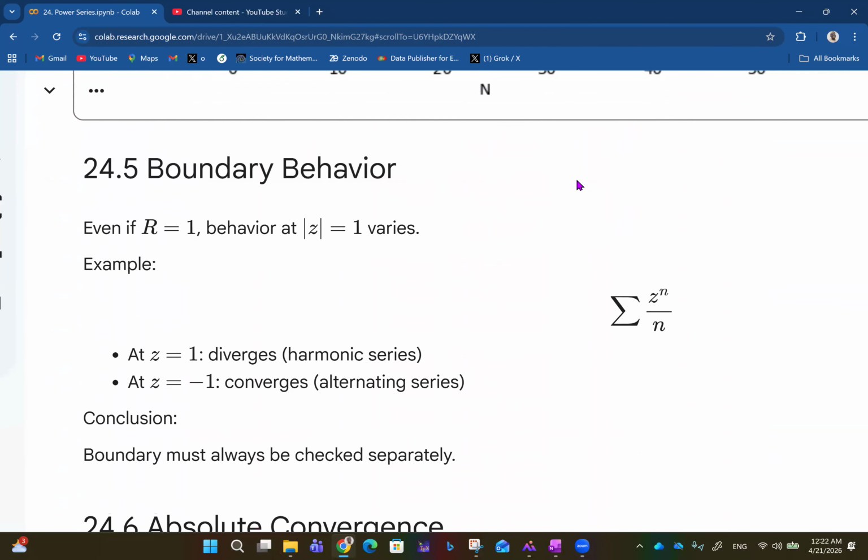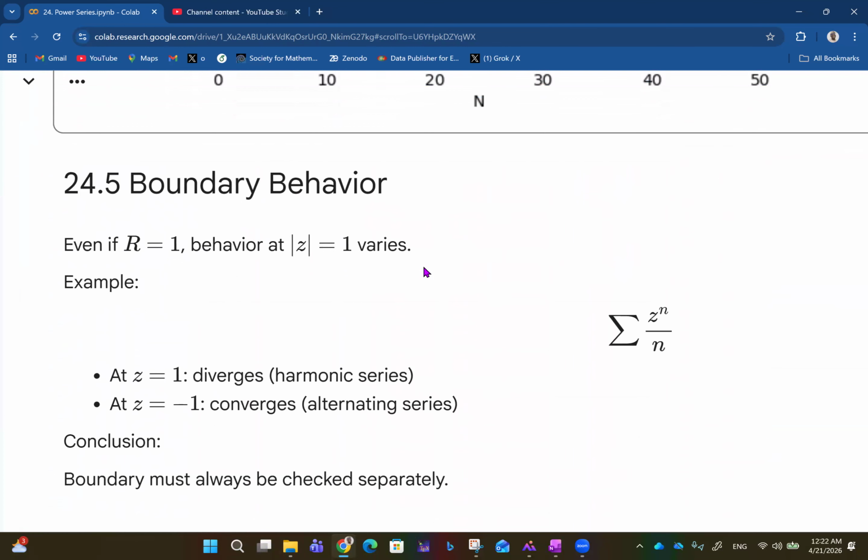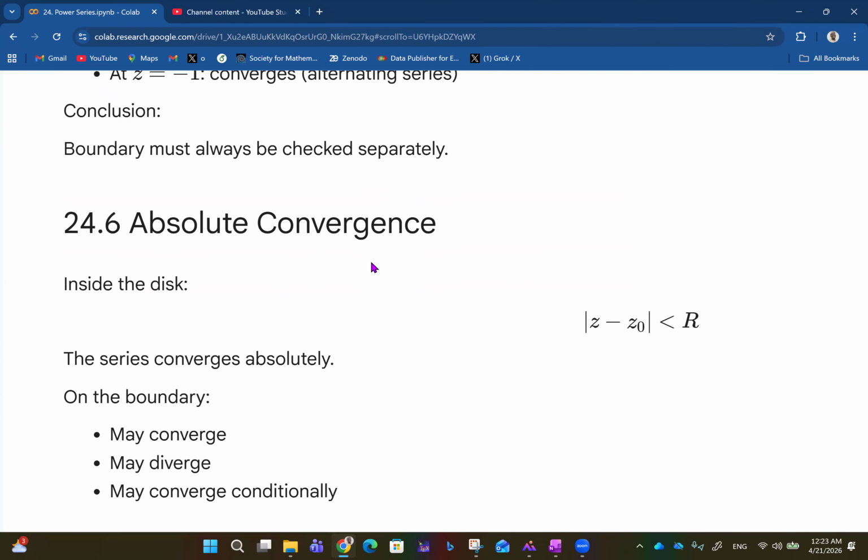Then we have boundary behavior. Even if r is equal to 1, behavior at absolute value of z equals 1 actually varies. An example is at z equals 1, we have divergence for the harmonic series. If z is 1, we have 1 raised to n, which is 1 over n. Then at z equals minus 1, we have convergence, and this happens for alternating series. So the conclusion is that the boundary must always be checked separately. For every series, you need to check the boundary separately. So absolute value of z less than 1, that's a radius of convergence of 1. But when absolute value of z equals 1 itself, that is another kettle of fish. So you have to check to be sure.